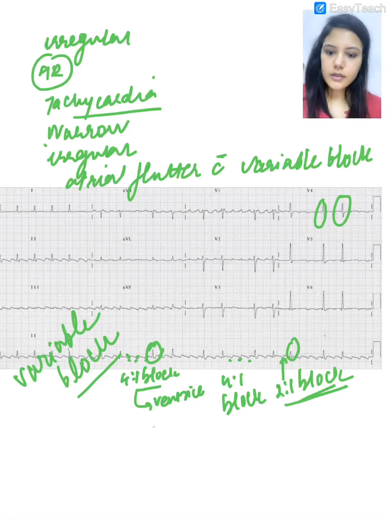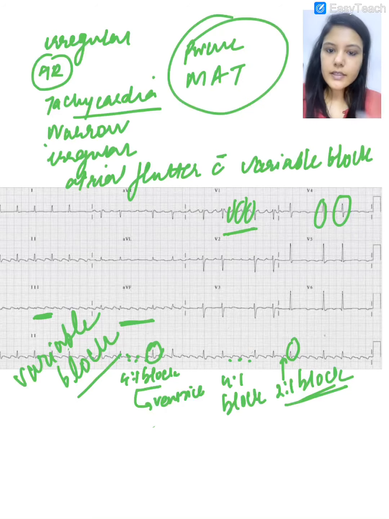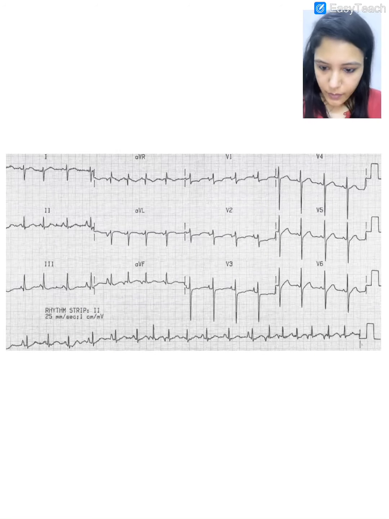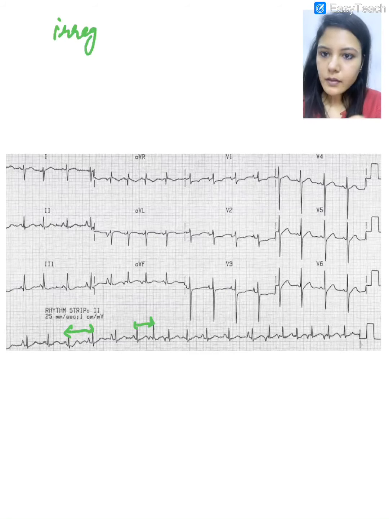Atrial flutter. Okay, but we can definitely see the P waves. So when the P waves are present with a saw-toothed appearance like this, this is atrial flutter. We know that P waves are also present in multifocal atrial tachycardia. Let's look at the ECG of multifocal atrial tachycardia. So we can see the RR interval here and the RR interval here. It is irregular.